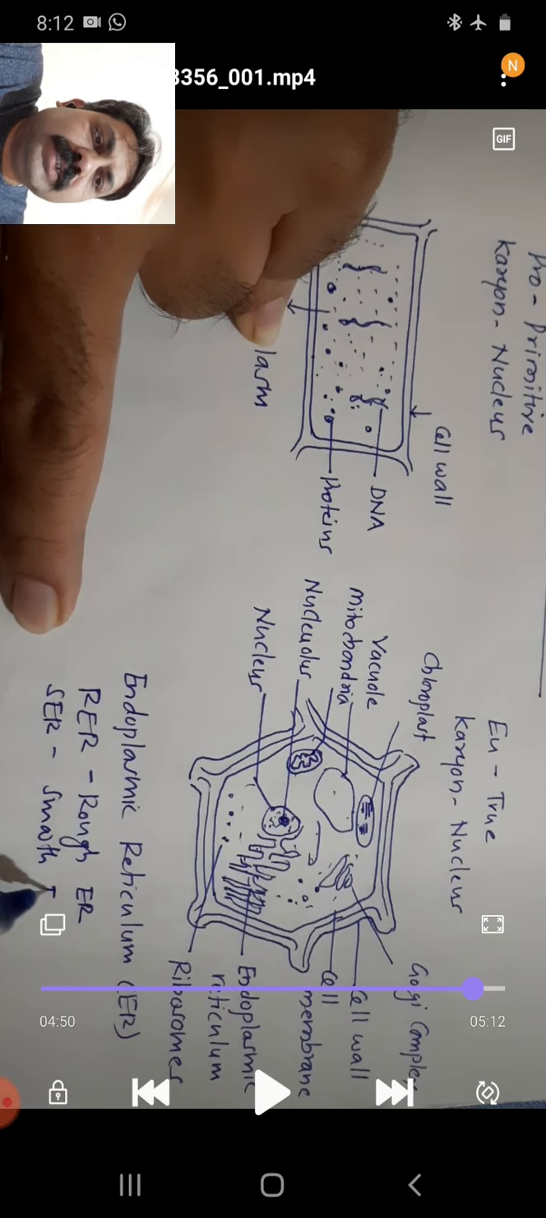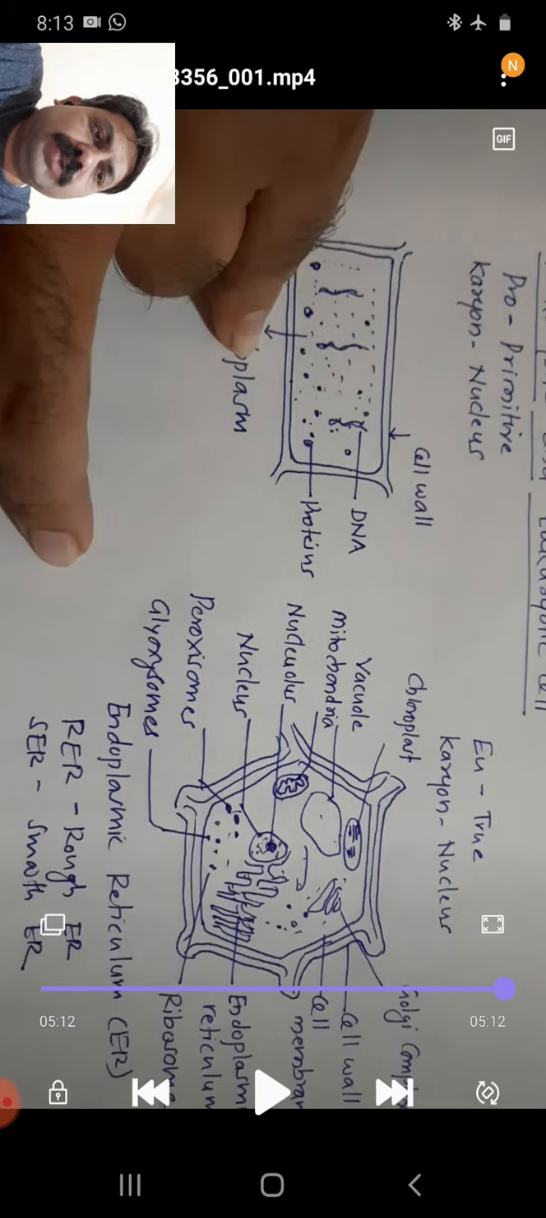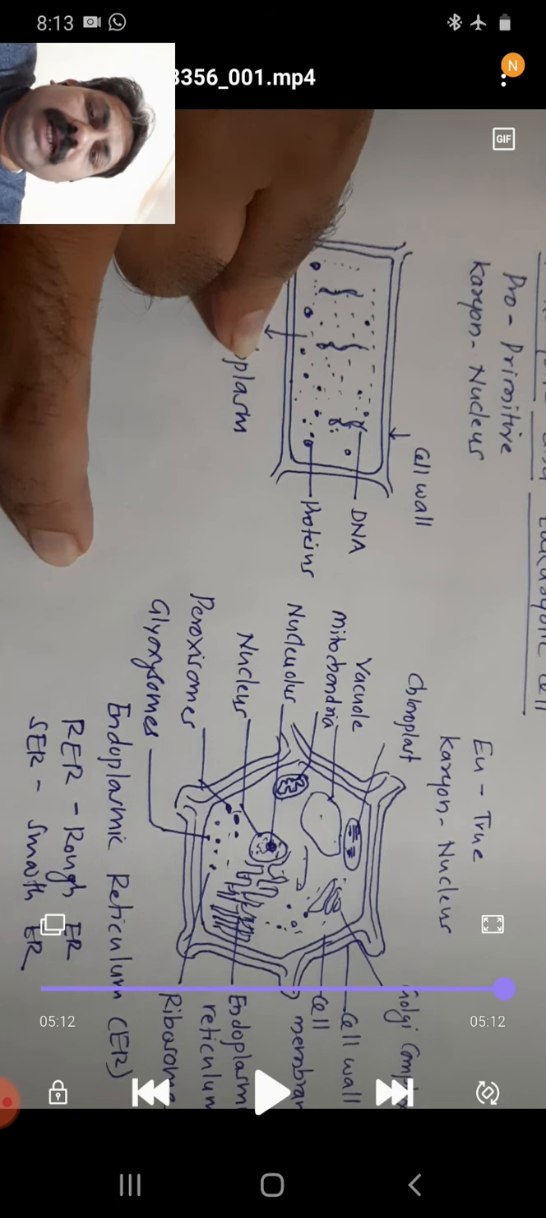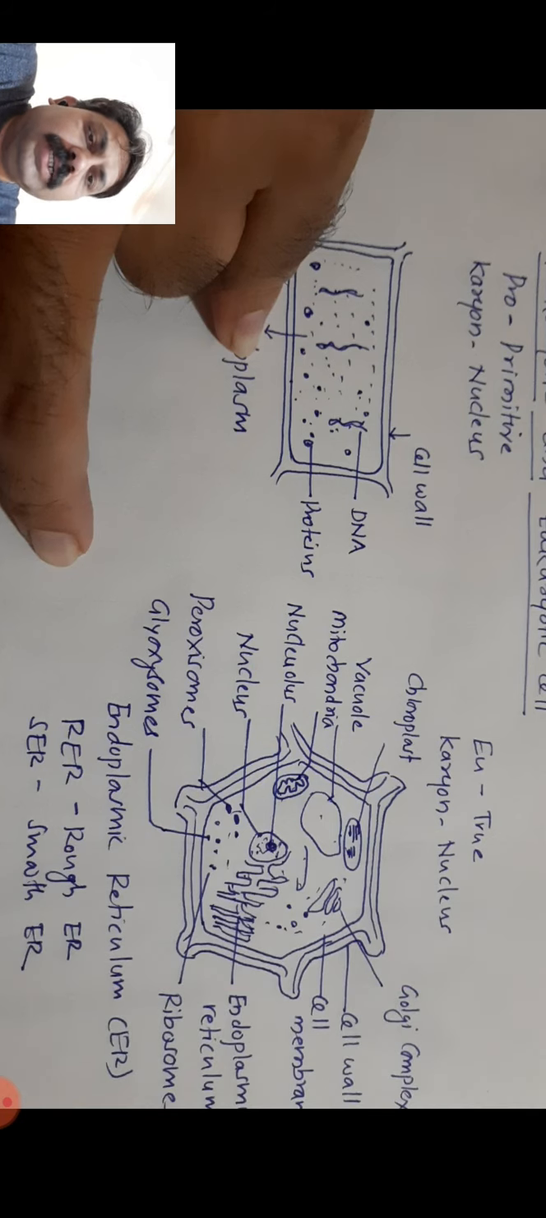This cytoplasm contains different organelles like the endoplasmic reticulum, then mitochondria, vacuole, chloroplast, and organelles like glycosomes, peroxisomes, Golgi complex, etc. In this cell, all these organelles and structures are well developed. This is the eukaryotic cell, or advanced cell, with a distinct nucleus. So this is all for the component structure of the prokaryotic and eukaryotic cell.